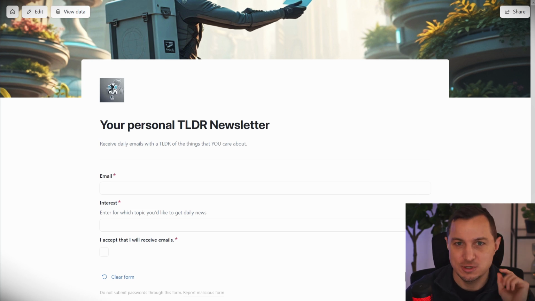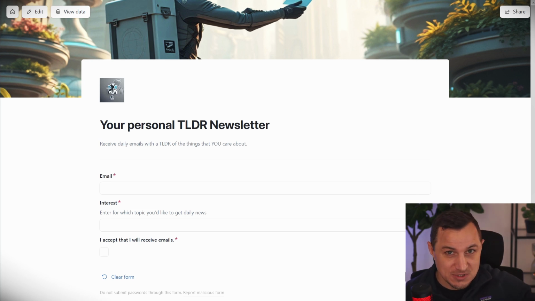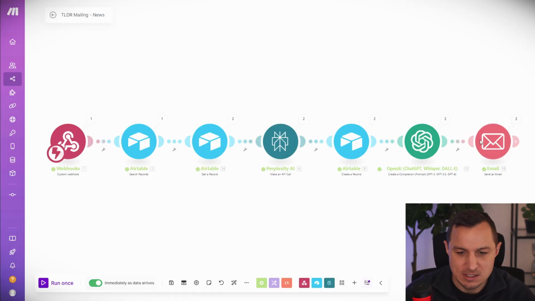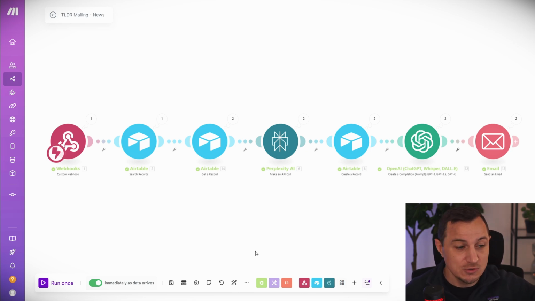Then you would need to make sure that you add double opt-in and a way to opt out. So you need to add a way at the bottom to opt out. Now, obviously, a better way, instead of sending out this email one by one, you could also use some third-party tools that enable you to write emails or send out emails more efficiently. But overall, I think this is a very cool, powerful automation that you can use for yourself, but also for your business or other people's businesses if they want to have custom news or TLDR news that they want to send out every single day or whatever the frequency is to their newsletter mailing list.